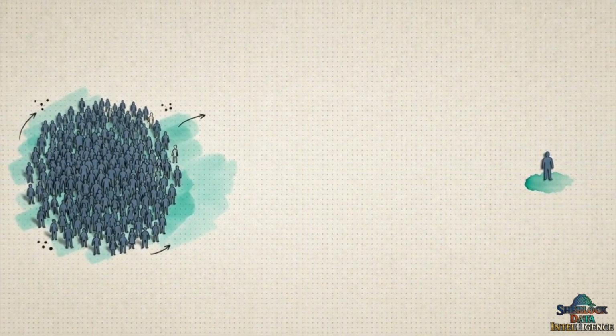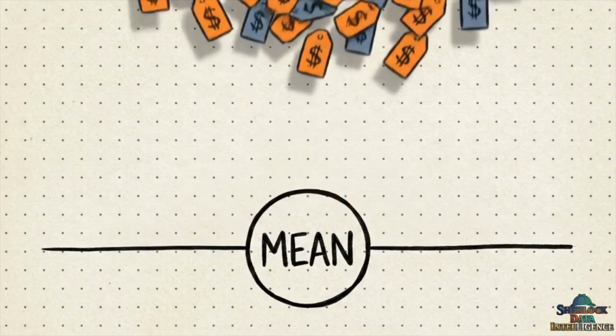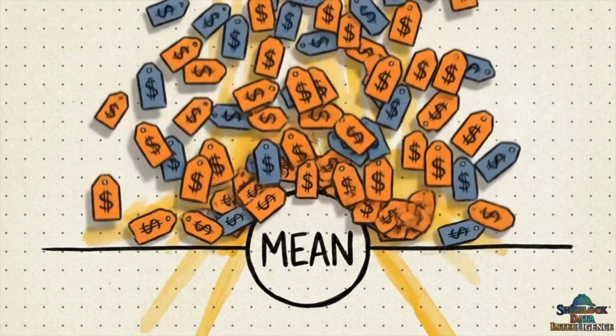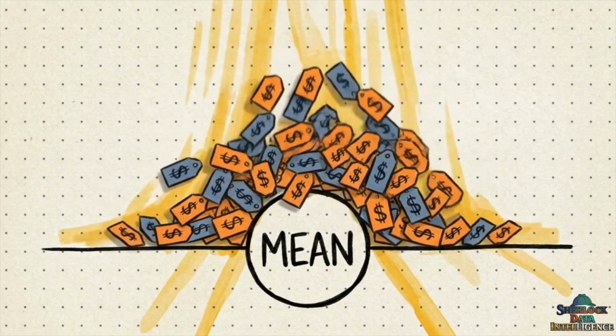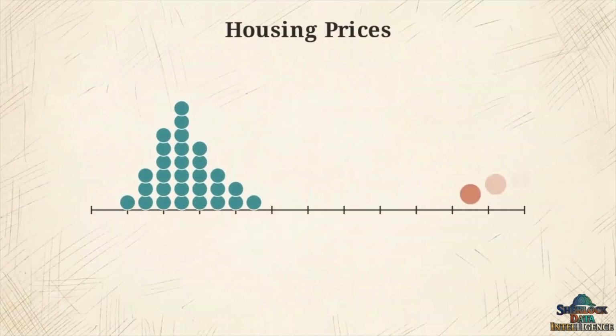When you calculate the mean, the traditional average, its formula factors in the exact dollar value of every single property on the board. This is a number line showing housing prices. Because the mean includes everything, the sheer financial mass of those few mega mansions acts like gravity, violently dragging the mean away from the cluster of normal homes.